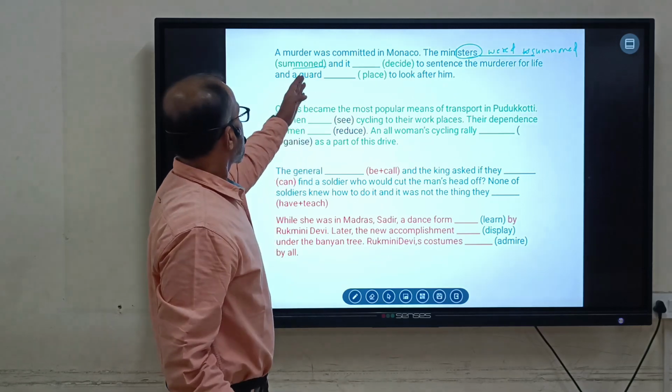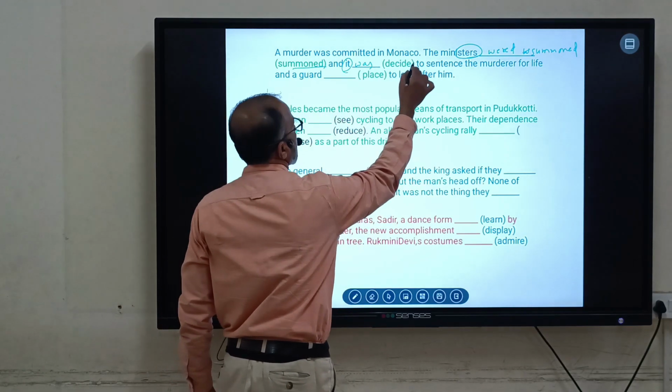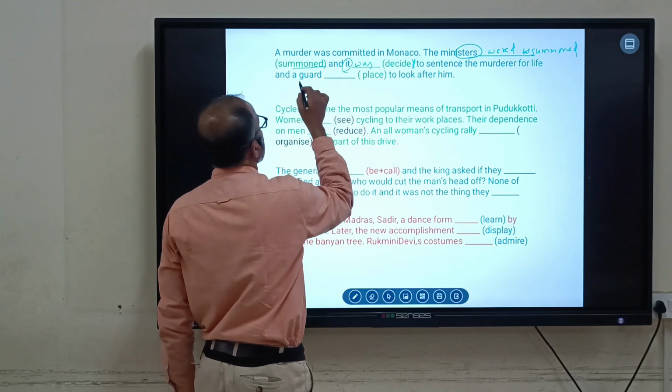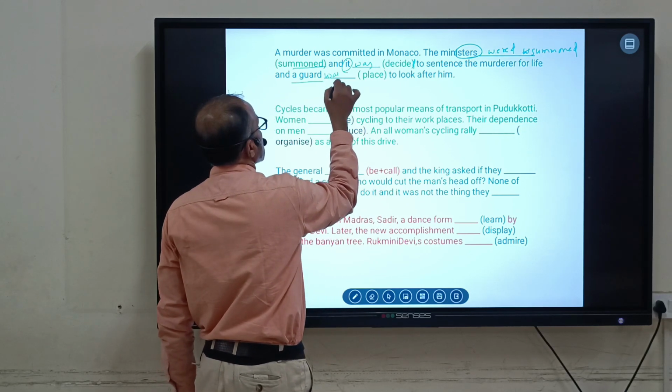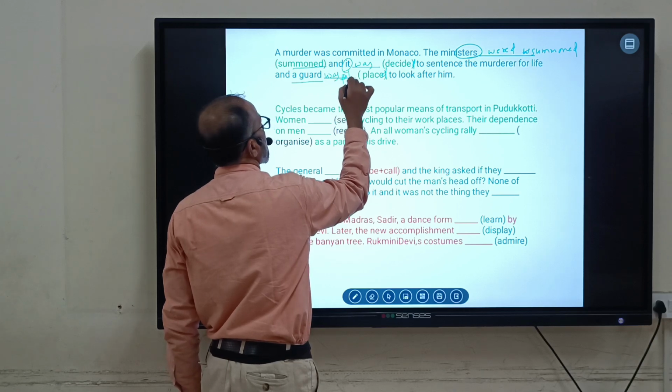Next, it is singular, so use was, and then decided. And then a guard is singular, use was, and then it is placed. The guard was placed.